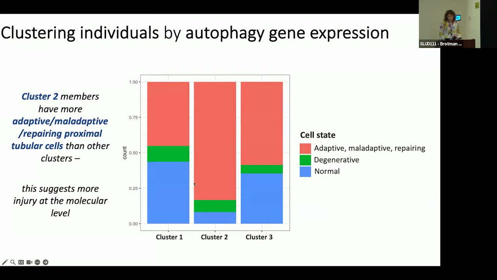So the way I'm putting this together is that my autophagy genes created 3 different subgroups of people based on autophagy that map onto important clinical phenotypes, diabetic nephropathy versus not, that do seem to match up with hyperglycemia and evidence of cellular injury, even though we're not seeing differences in our traditional biomarkers, eGFR, in these groups.